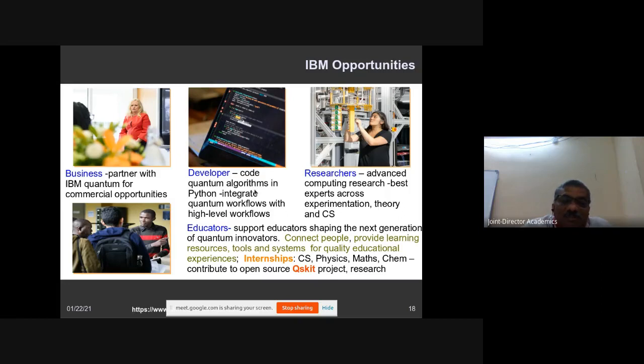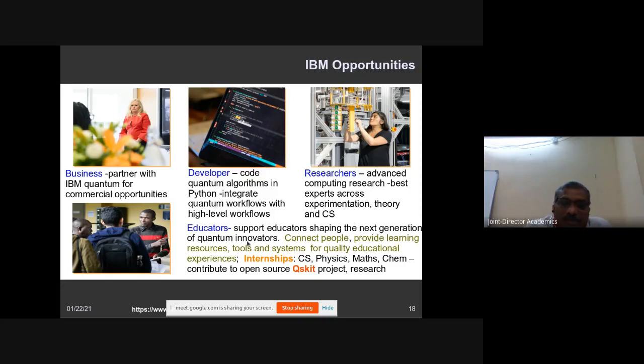If you have developed something, you can integrate your workflow with other high-level workflows. And as a researcher, you will get a lot of advanced computing research and best experiences across the world related to computer science and other fields.